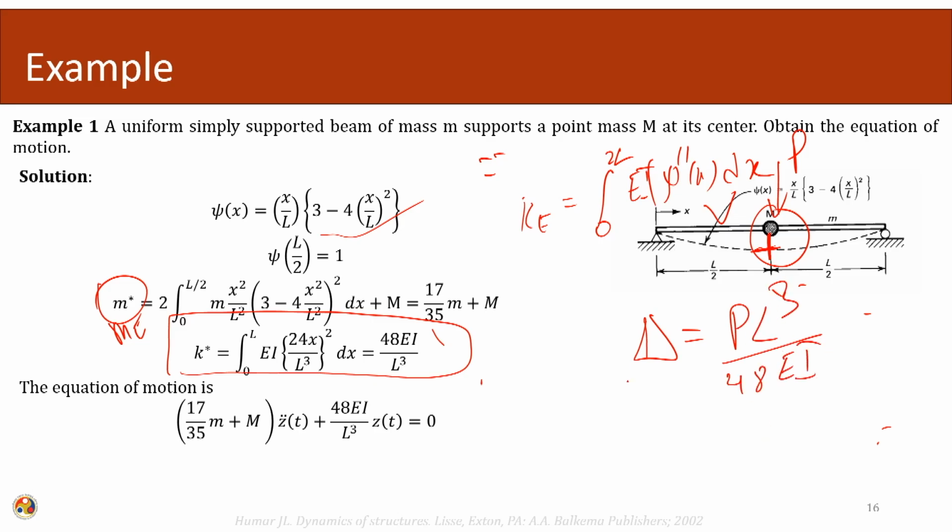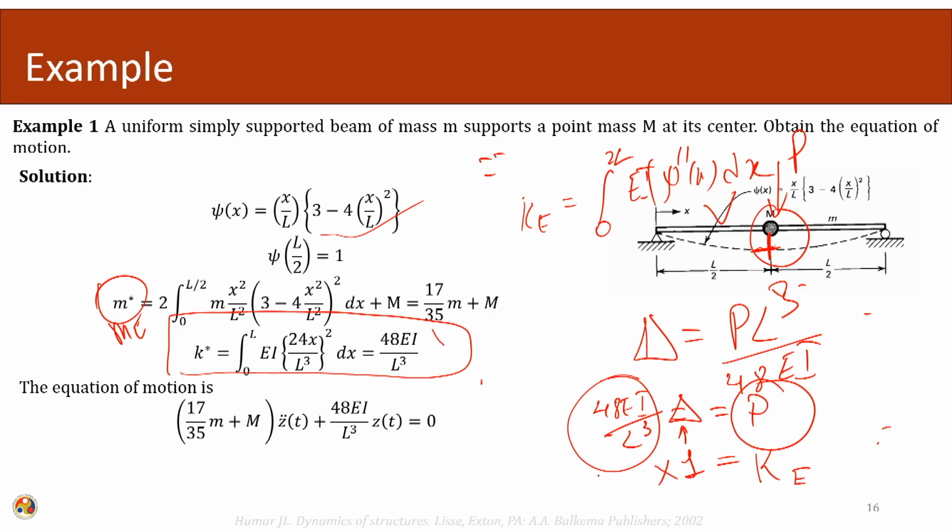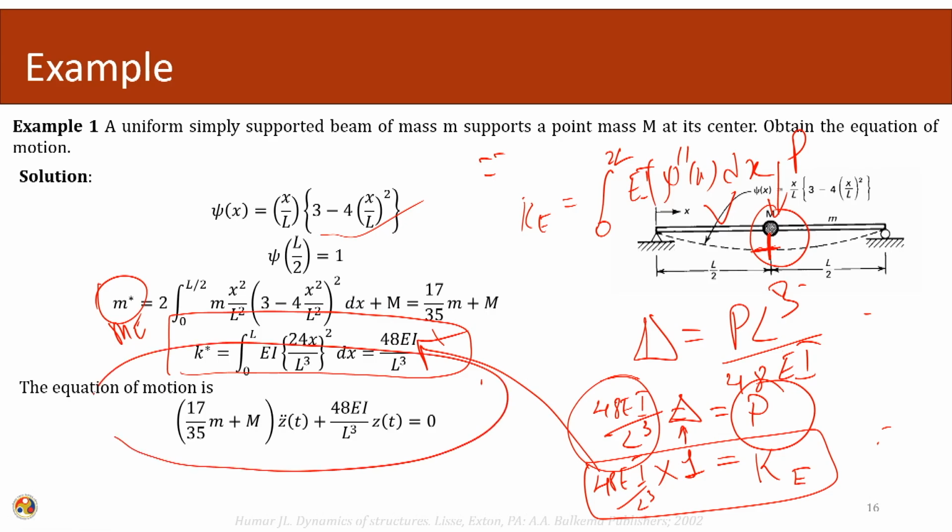If I rearrange, 48 EI over L cube times delta equals P. So, the amount of force required to cause a unit deformation is my stiffness. So, Ke becomes 48 EI over L cube, which is again given here. And this way we can calculate the equation of motion.